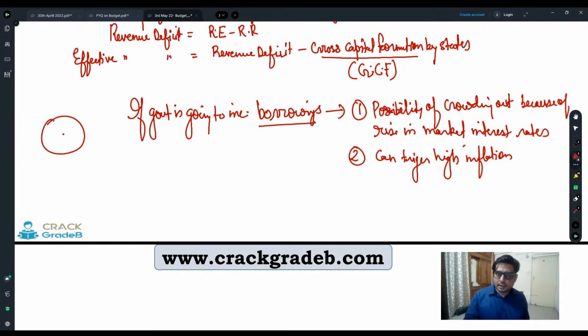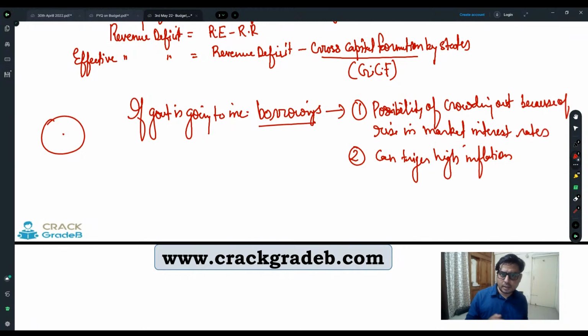More money spending by the government means more money through the government, and especially if that money is going to be under the revenue head, then more money is going to be available in the economy. Government is borrowing too much, and that created a problem for the private sector, and interest rates start increasing.